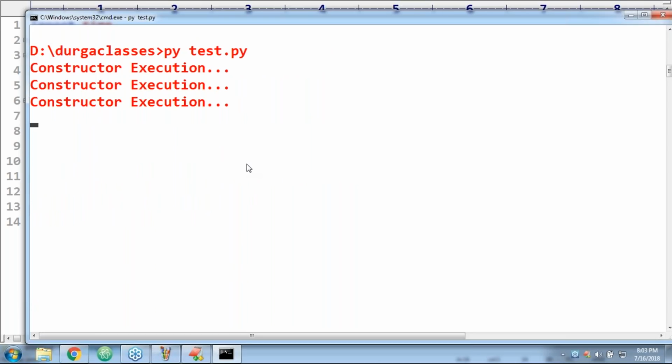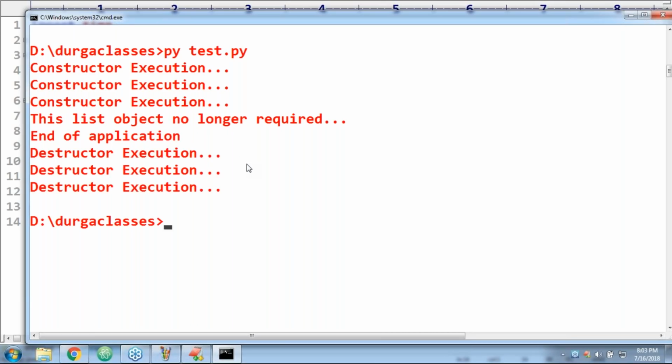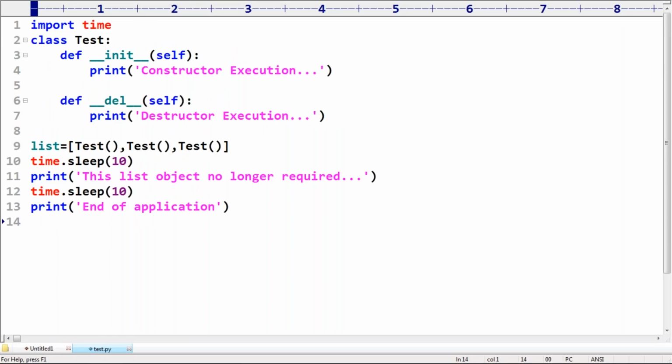After the end of the application, all 3 objects, the list object, everything is eligible for garbage collection. The list object is no longer required, I'm just keeping it for namesake, because I didn't use del list. After 10 seconds, at the end of the application, the garbage collector is going to destroy all 3 objects. Correct? That's why. Clear.